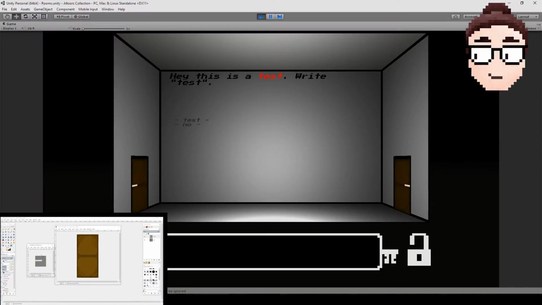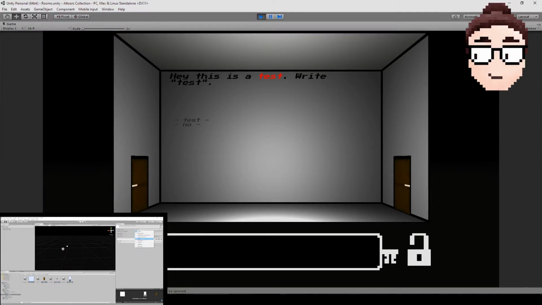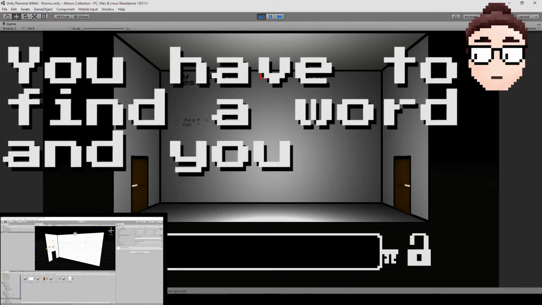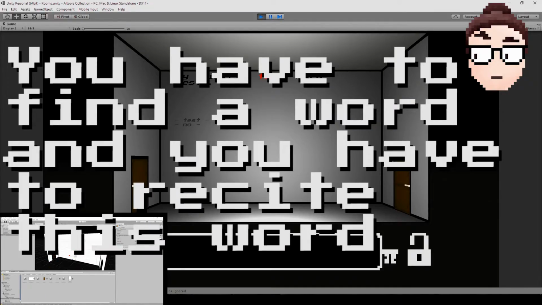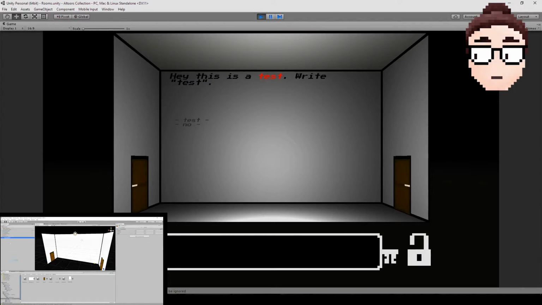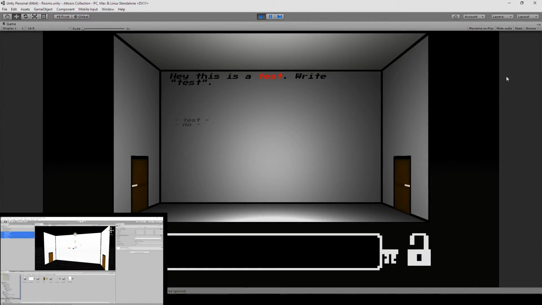Anyhow, now, what I want to do is to make clear to the player, okay, you have to find a word and you have to recite this word, but I cannot display everything about this person. Well, I probably can, but I won't display all the text and monologue from this person in one go. I actually want the player to feel like he is having a conversation with somebody.